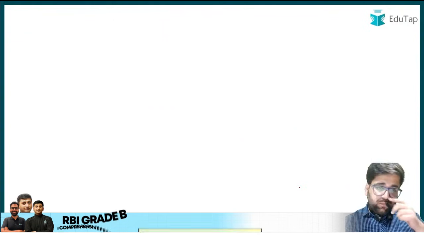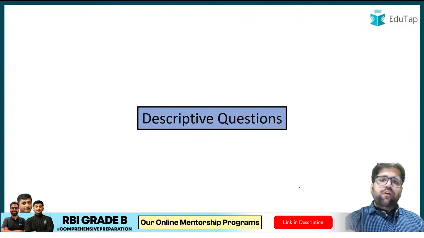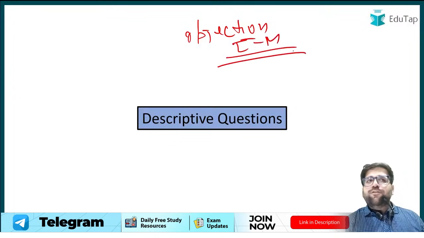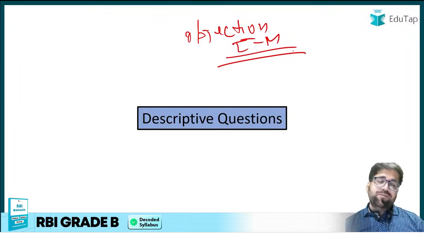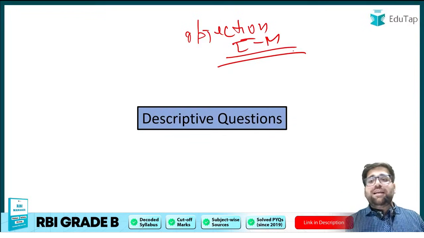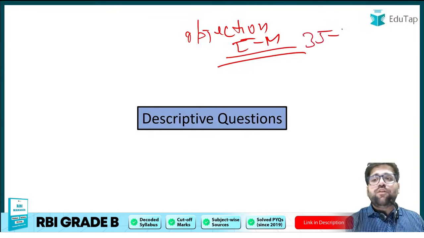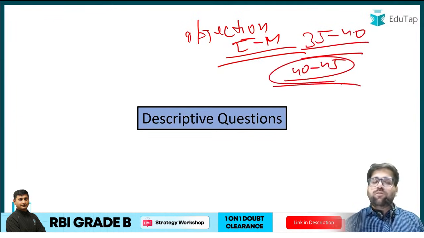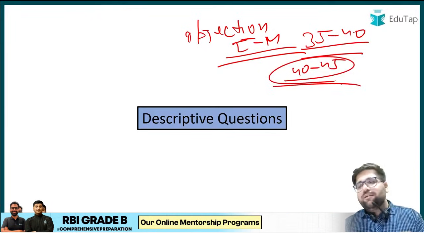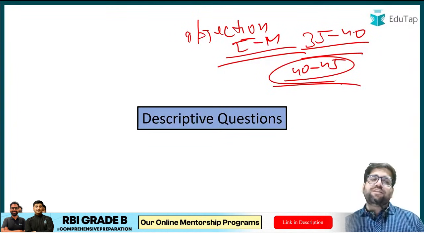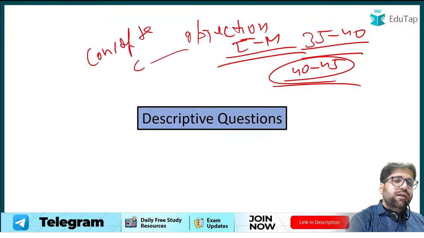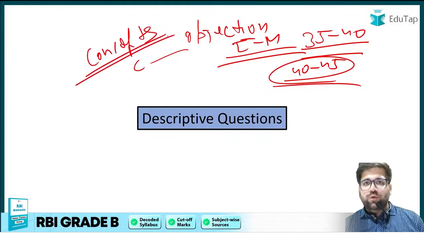Now if you see, the overall level of the objective questions was comparatively easy to moderate. Many people in the 2021 batch have scored very well in the objective part. There are many people who have scored 35 to 40, and there are people who have scored 40 to 45. So the objective part was scoring. I truly believe this. Yes, on the examination day it might seem different because you are under certain pressure, but believe me, my friends, if your concepts are strong, then no question can give you a nightmare.